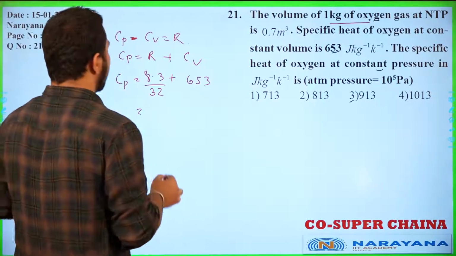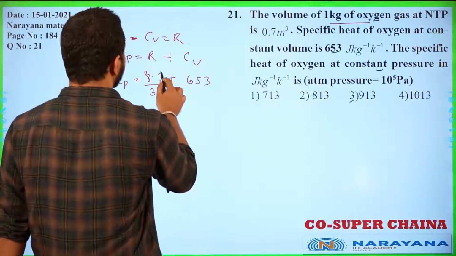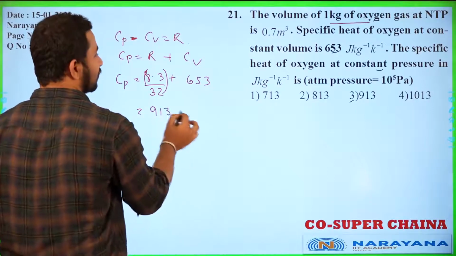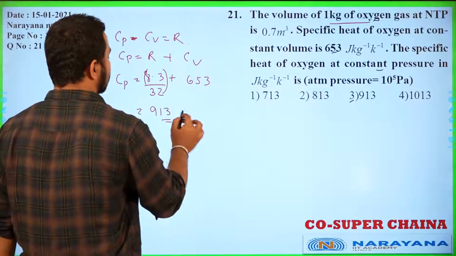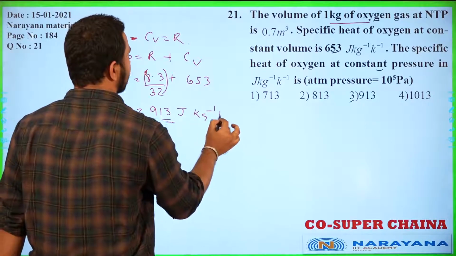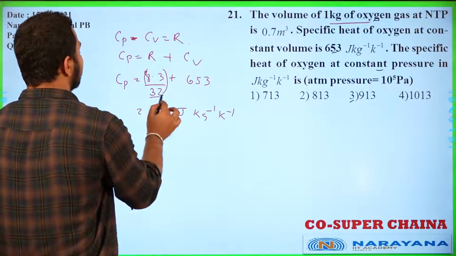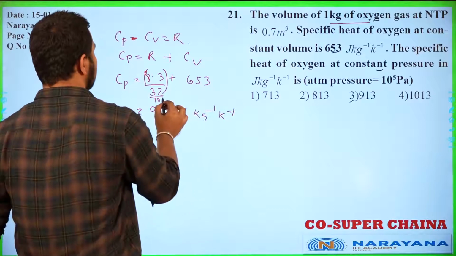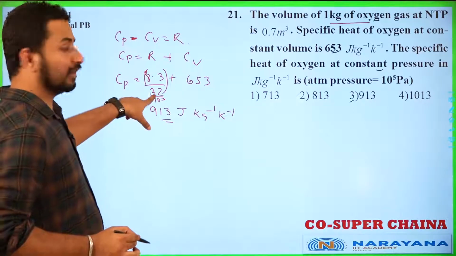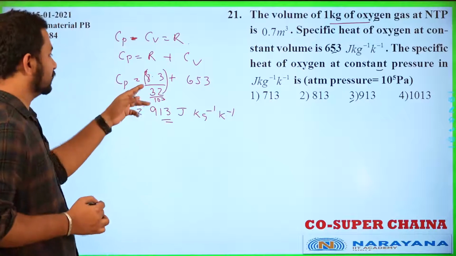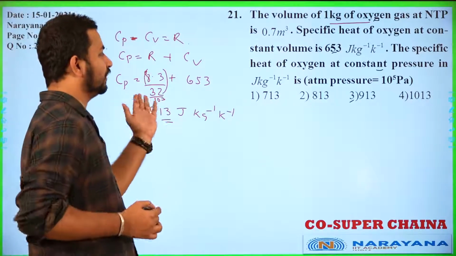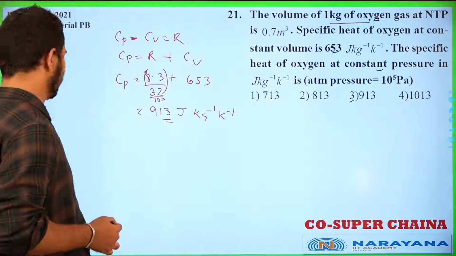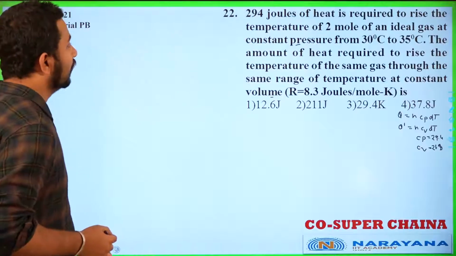So if you simplify this and convert this value in terms of the required joule per kg per Kelvin, we will get the answer as 913, and this will be in joule per kg per Kelvin. So 32 grams, so it will be 10 to the power 3, because we need the answer in kg. So this will be taken into consideration. So check the units, because here we need not the answer in mole. So here it will be joule per kg per Kelvin. So this is just a unit conversion question. Just be careful on this part. Let's move to the next one.